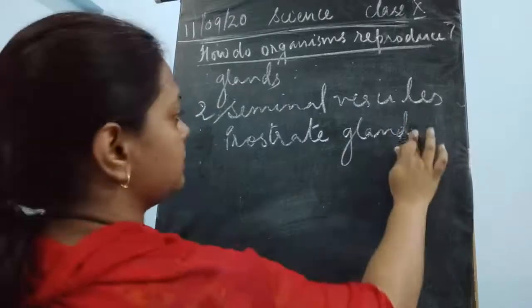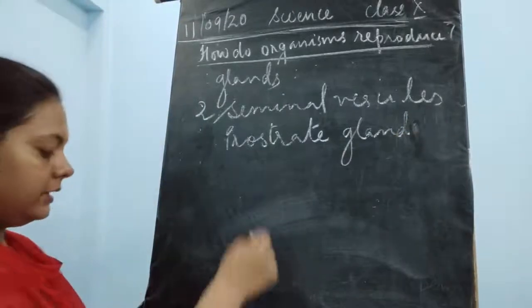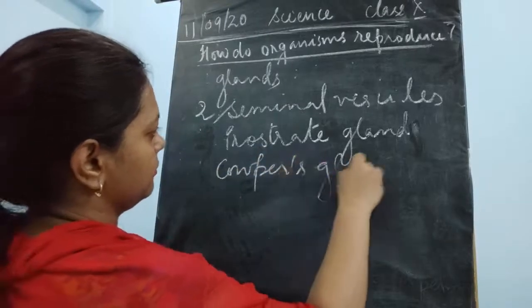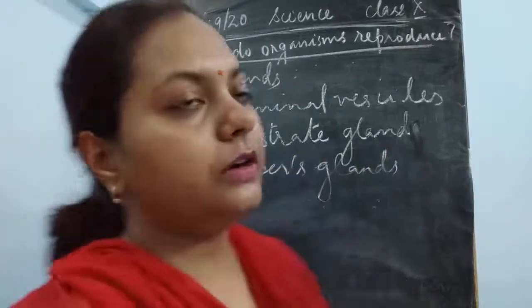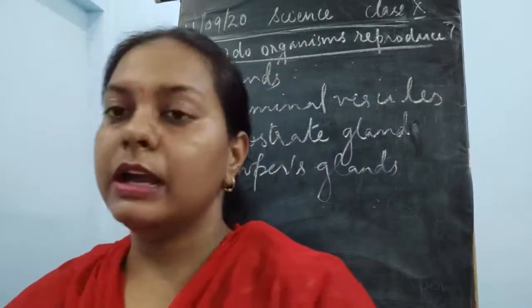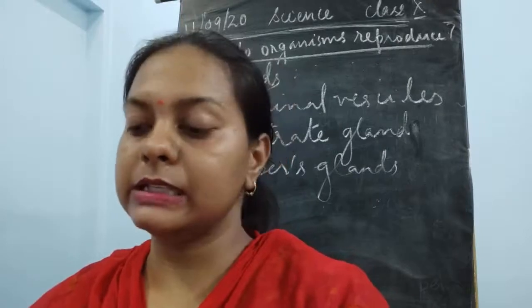Then the prostate gland is there. After that, there is a Cowper's gland. Now, there are different places where they are located. Fine, they are located at different places in this reproductive system.